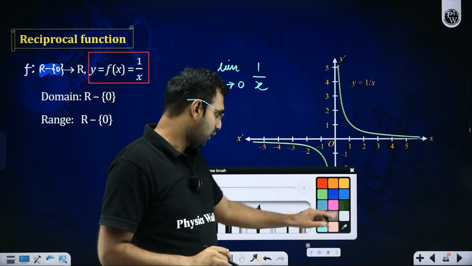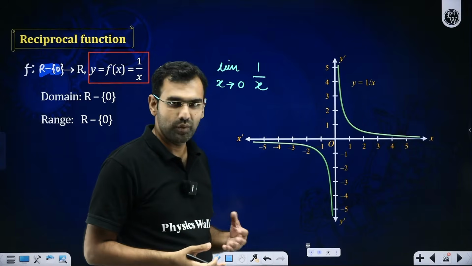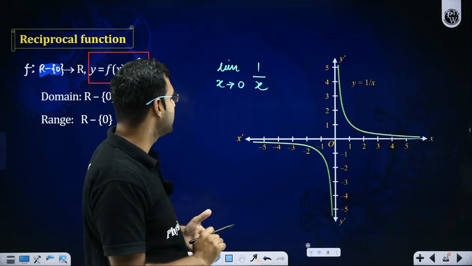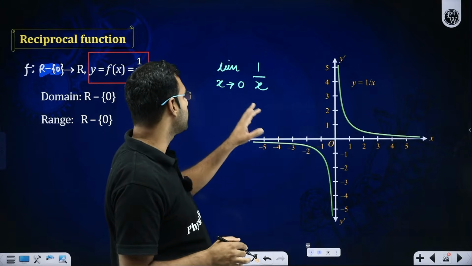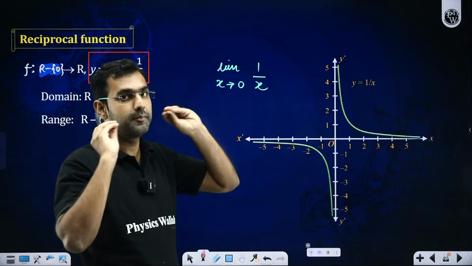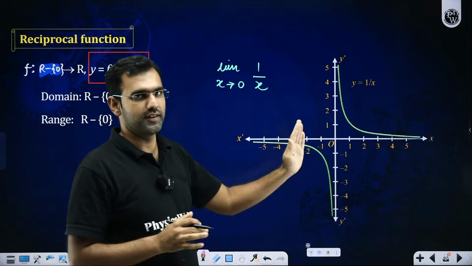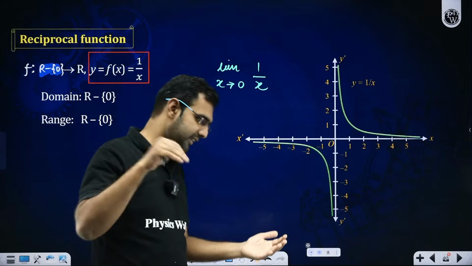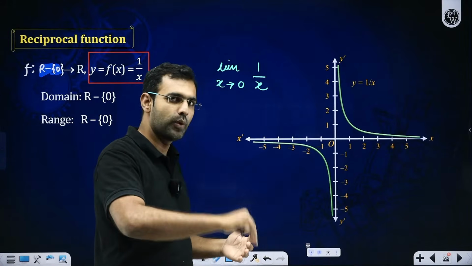So first of all, we know that 1 upon 0 is something which maths doesn't accept. Maths does not define it. So maths says that, okay, you want to know what 1 by x would be when x is going towards 0. We call it seeing the trend, seeing the pattern, seeing the observation of where it is going, where it is leading.